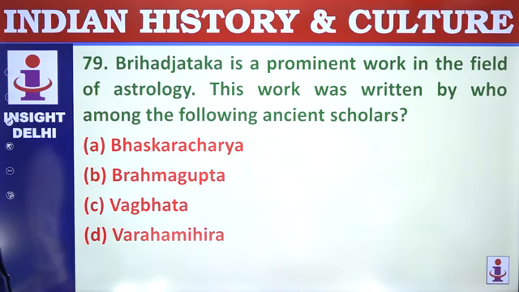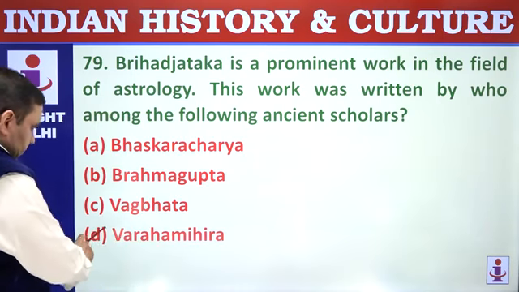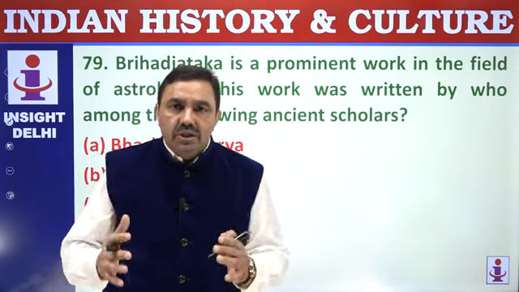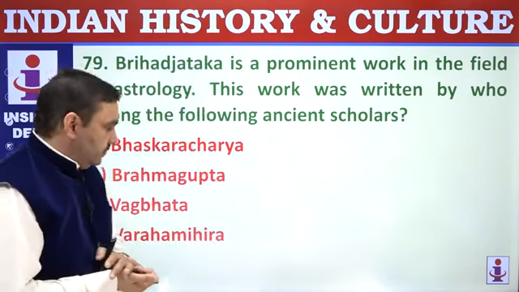78. Brihat Jataka is a prominent work on astrology by Varahamihira. Varahamihira was a famous astronomer and mathematician in the Gupta age. So that way you have to see him.